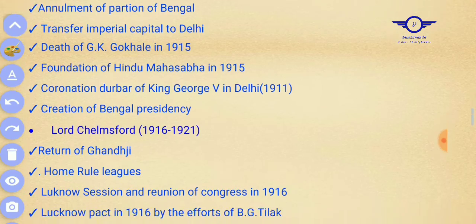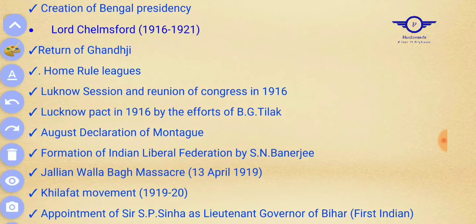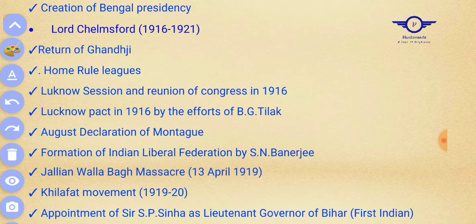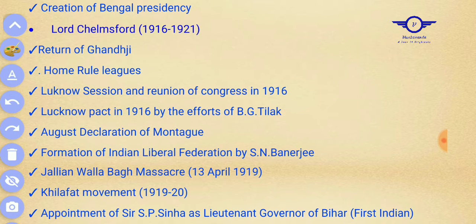Now move ahead to the next one. This is Lord Chelmsford, who was appointed Viceroy in 1916 and lasted till 1921. Some important things happened. This one is very important: the return of Gandhiji, around 1915 to 1917, from South Africa. Home Rule Leagues. Also another thing, the Lucknow session and reunion of Congress.